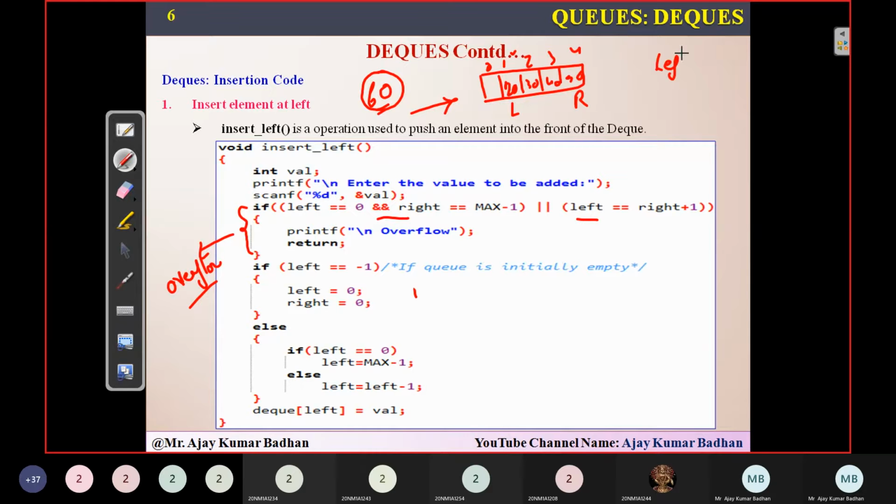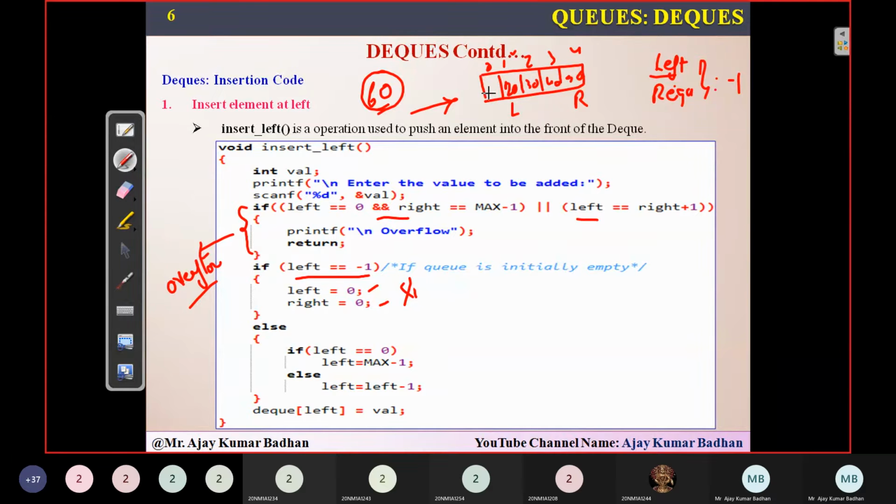If there are no elements present in the queue, you know that left and right will initially be equal to -1, and that is what I'm checking. If left is equal to -1, then left equals 0 and right equals 0. I don't have to check both; only one variable is sufficient. If this condition also fails, you enter the else part, where you check whether left is equal to 0 or not. That means, is left pointing to the first index or not?